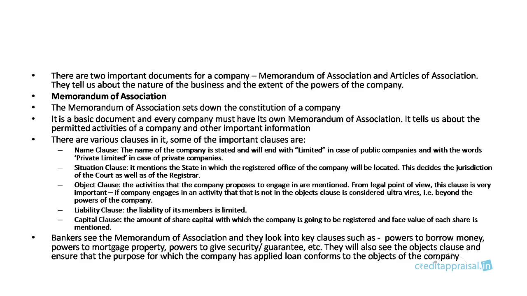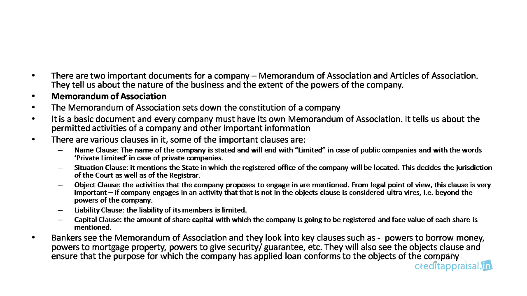It looks like this. Now there are some important documents for a company. Two of the most important are the Memorandum of Association and the Articles of Association. They will tell us about the nature of the business and the extent of powers. Let us see brief points about them. The Memorandum of Association sets down the constitution of a company. It's a basic document, and every company must have its own Memorandum of Association. Basically, it tells about what permitted activities this company can do and some other important information. We have various clauses in the Memorandum of Association, but the most important ones are these.